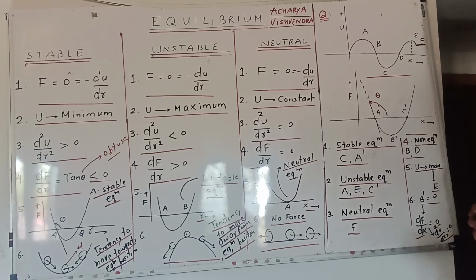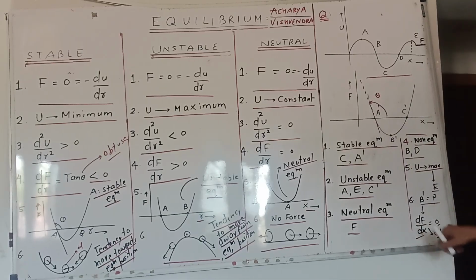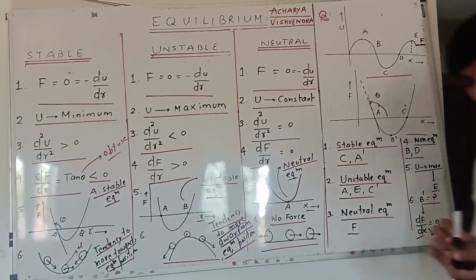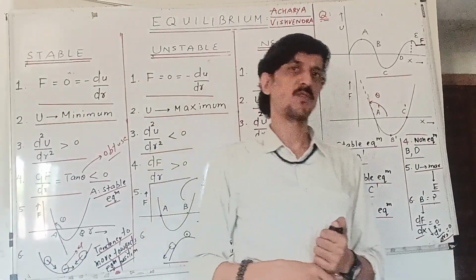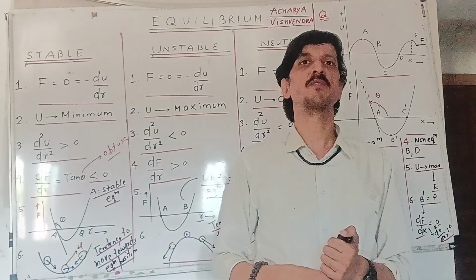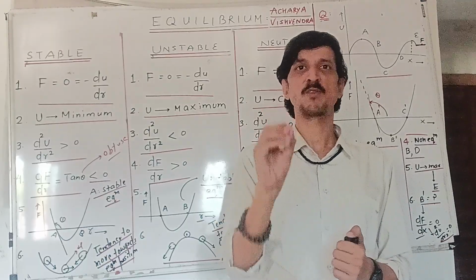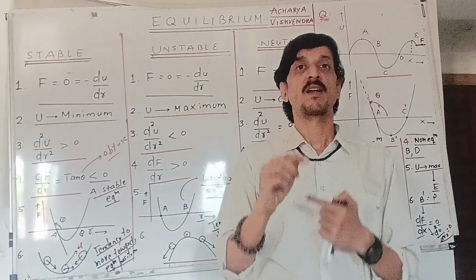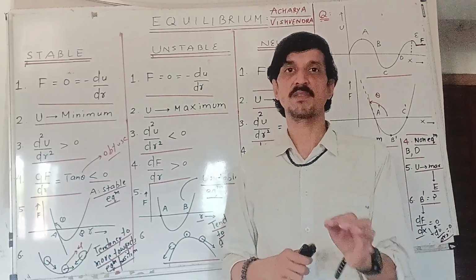Then is the question that under what condition U is maximum? So U is maximum at B. And here the next question is what about B dash? So you can see at B dash dF by dx is 0, which means del square U by del x square is 0. So will it be stable equilibrium, unstable equilibrium, or neutral equilibrium, or non-equilibrium? So the thing is non-equilibrium, because force equal to 0 is the first condition. Double derivative conditions come later. So B dash is a non-equilibrium state.